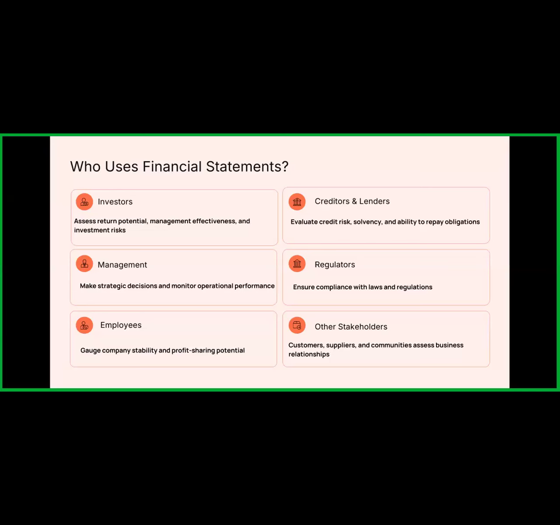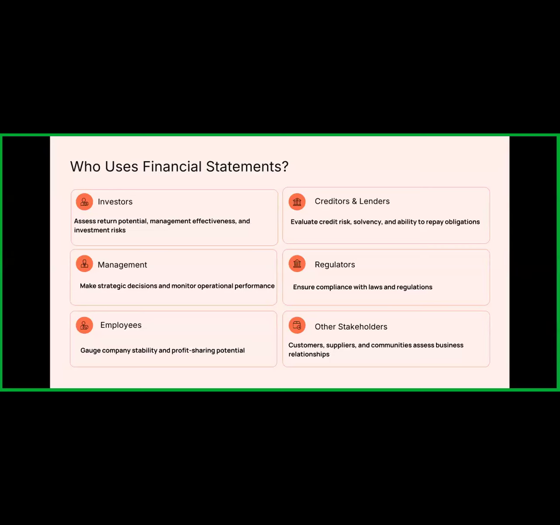Okay. So after the preparation of the financial statements, who uses the statements? Why do we need to understand this? Because financial statements are a very important aspect of every business, as different decisions depend upon the financial statements. So these are the stakeholders who take the different decisions.